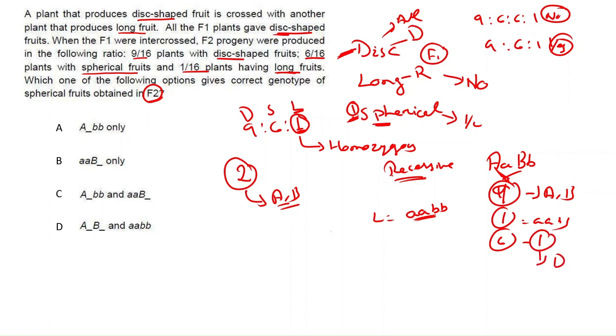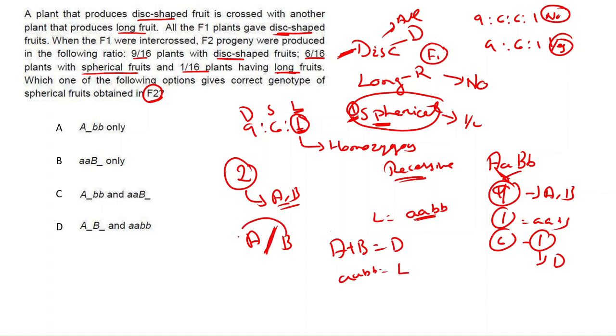So for spherical shape, the contribution of a gene is either A or B. For disc shape, both A and B contribute to give disc shape. So no contribution means long shape. Any one contribution means spherical.